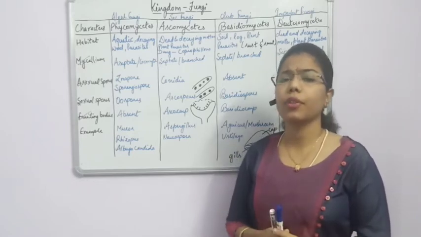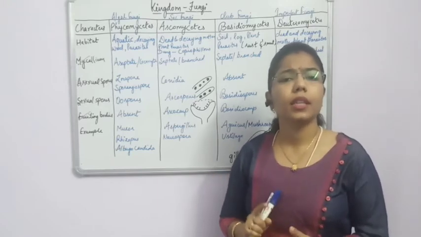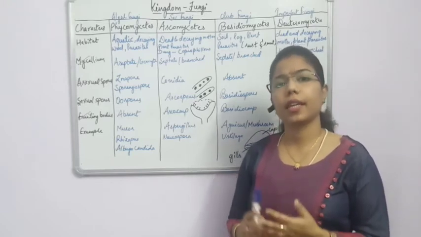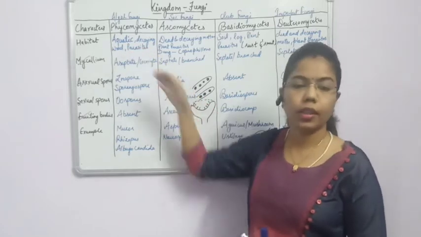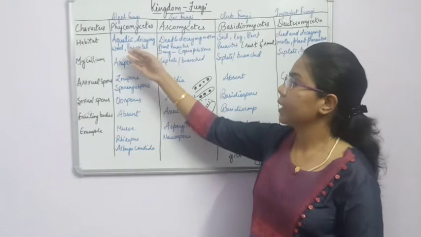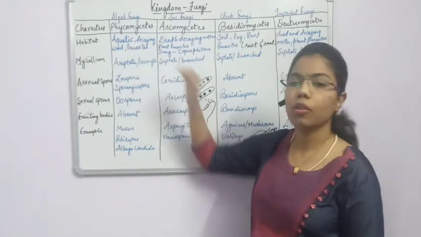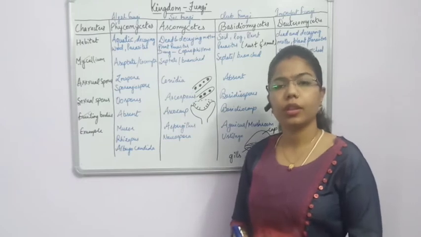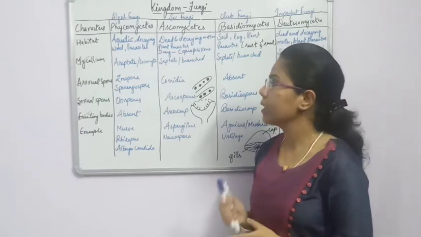In heterotrophic, they can be parasitic, saprophytic, as well as decomposers. It means that on dead and decaying organisms they can live and take their nutrition. And what is the meaning of parasite? They live on another plant body, or we can say they are plant parasites.